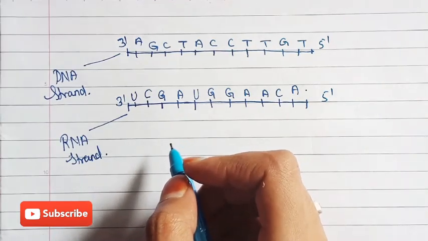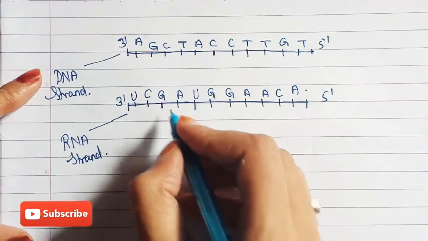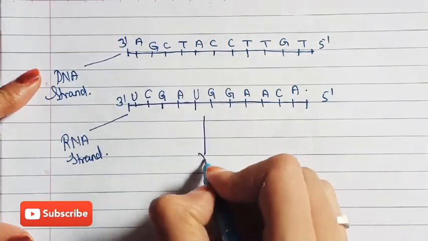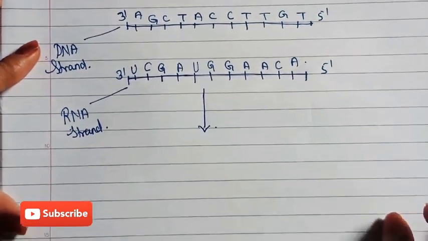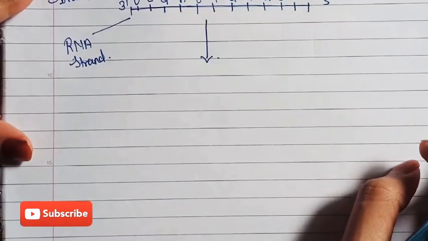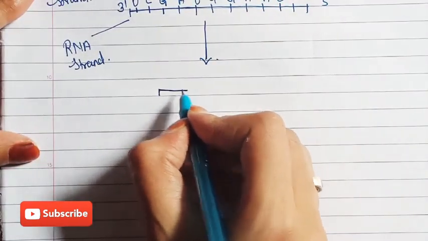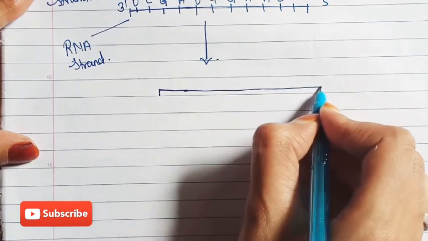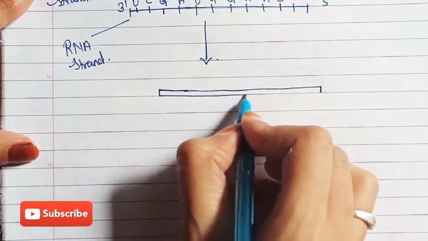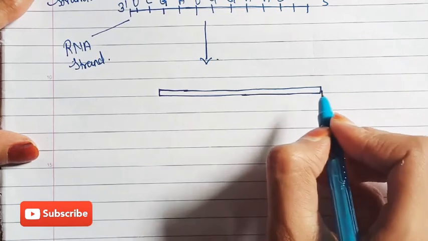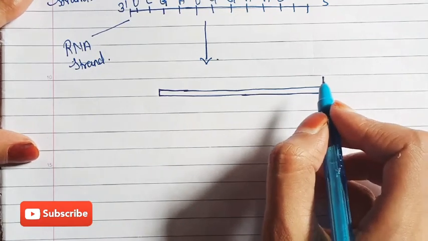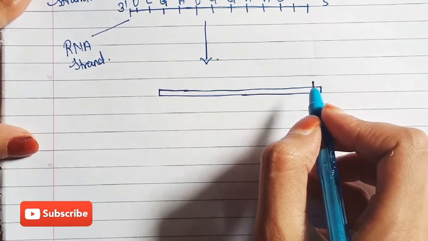Now take this RNA strand. You can see a segment where the introns and exons are present. But now the question arises: what are exons and introns?